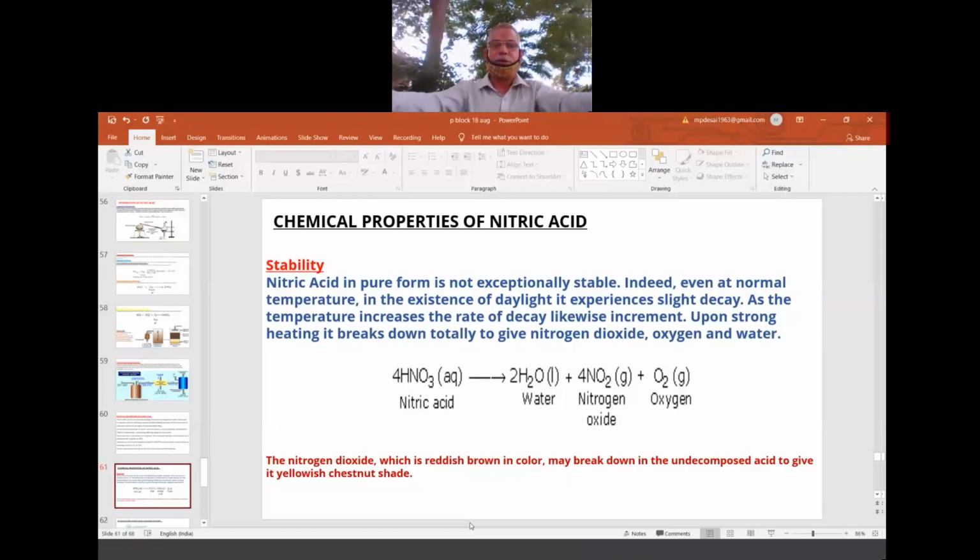So first is what? HNO3 is slightly unstable, it keeps giving NO2. So that's why I wrote that equation here. HNO3 gives NO2. So even under normal temperature, because HNO3's boiling point is lower than the boiling point of water. Just as water evaporates at all times below the boiling point, in the same way HNO3 also, when kept open, especially in warm conditions like April, May, keeps escaping as NO2, so it is slightly unstable. And the yellow color, once again I wrote with red ink, so that is due to what?